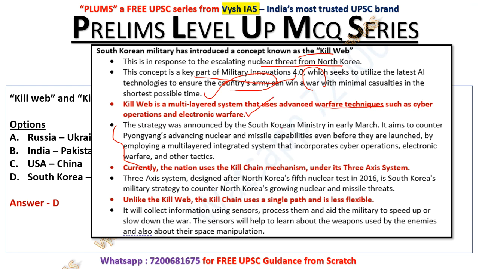Okay, the strategy was announced by the South Korean ministry in early March. It aims to counter North Korea's head, okay, that person, advancing nuclear and missile capabilities even before they are launched, by employing a multi-layered integrated system that incorporates all these things. Now, currently the nation uses the kill chain mechanism under its 3-axis system. Okay, so they have something called the 3-axis system designed after North Korea's 5th nuclear test in 2016. It's a military strategy of South Korea. So now they have the kill chain technique, and now they are upgrading it to a kill web technique.